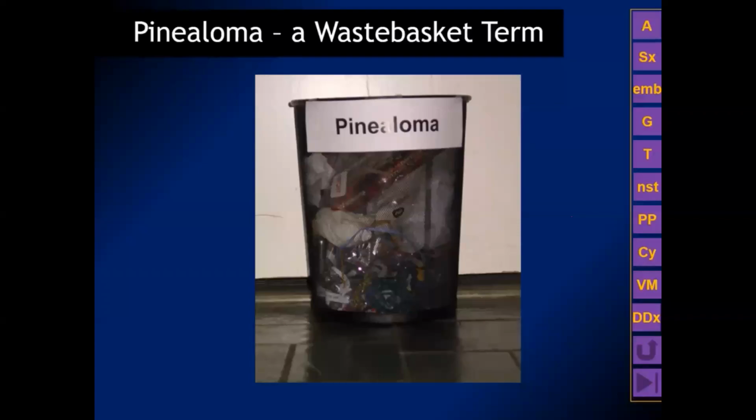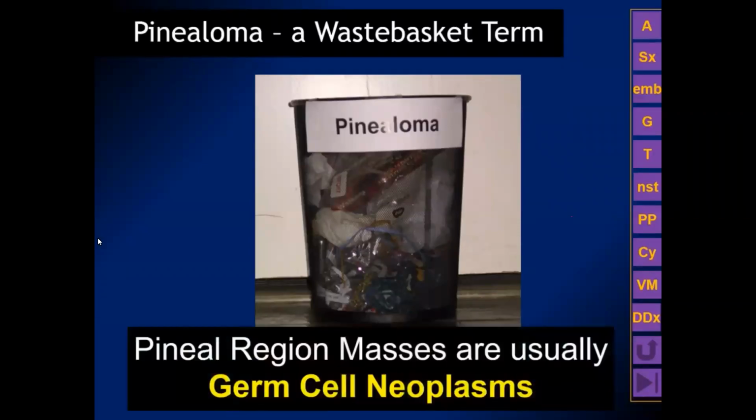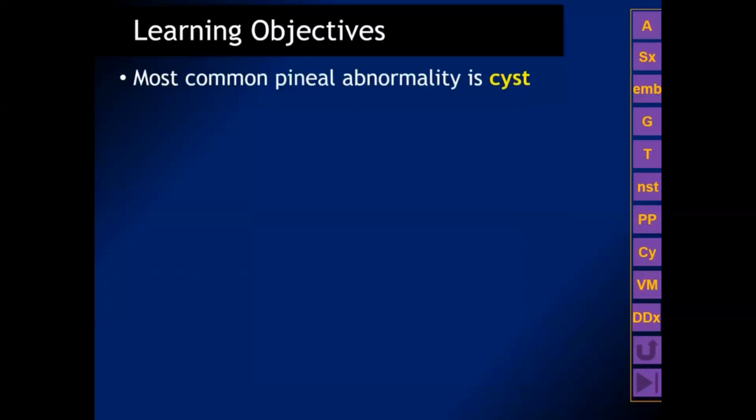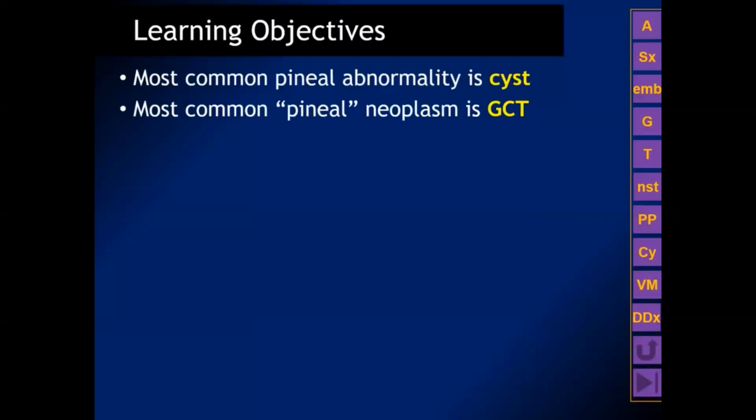Pineal region masses are most commonly germ cell neoplasms that arise from embryologic rests of primordial germ cells. Our learning objectives: The most common pineal abnormality is a pineal cyst. The most common pineal neoplasm is some type of germ cell tumor.